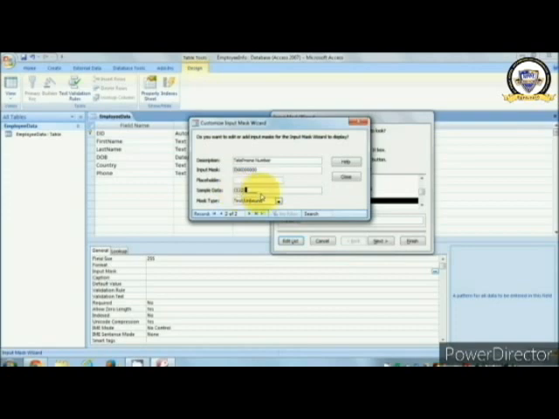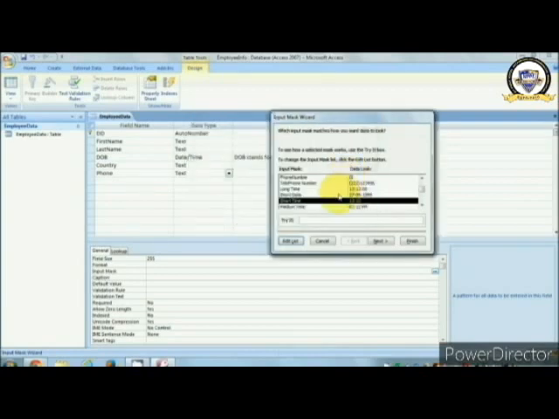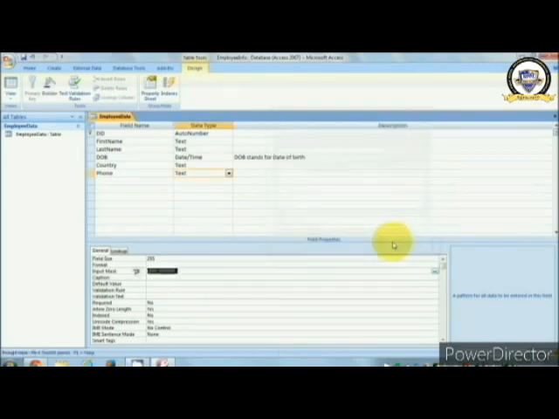It can take some data, so you can give some sample data. For example, city code is 222 or phone number is 123456. I have entered only 5, so we can add one more 6.